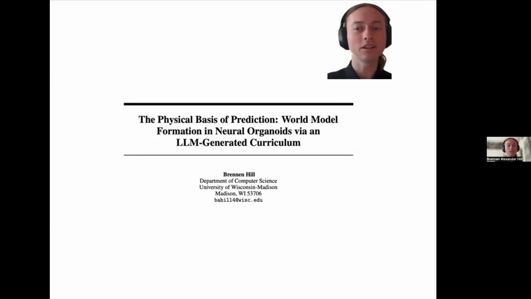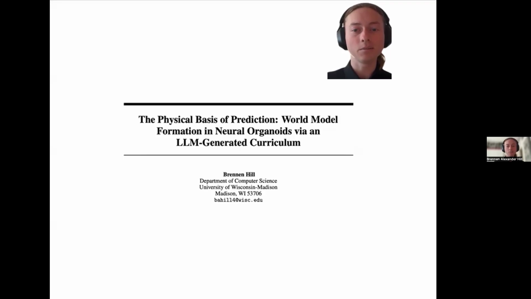Today, I'm presenting our work on the physical basis of prediction, world model formation in neural organoids via an LLM-generated curriculum. This research sits at the intersection of embodied AI, computational neuroscience, and wetware computing.